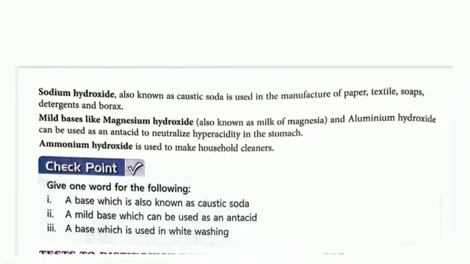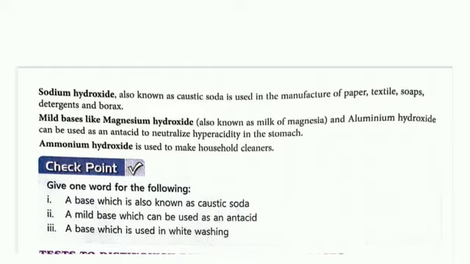Sodium hydroxide, NaOH, also called caustic soda, is used in the manufacture of paper, textile, soaps. Textile means clothes industry. Soaps, detergent, and borax. Borax is a compound made from sodium hydroxide with other elements.